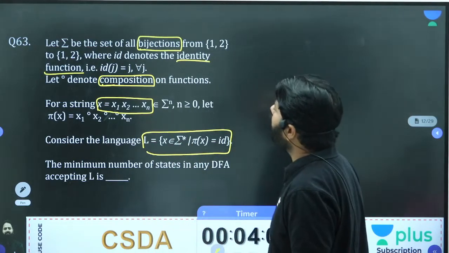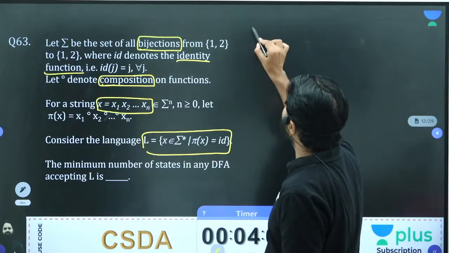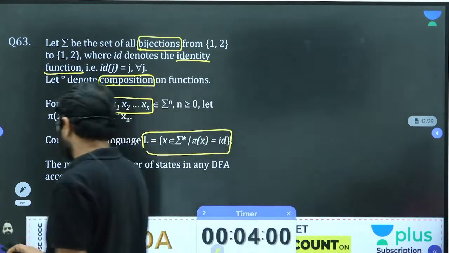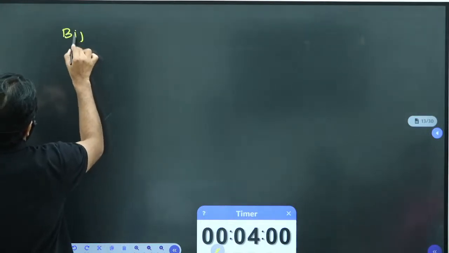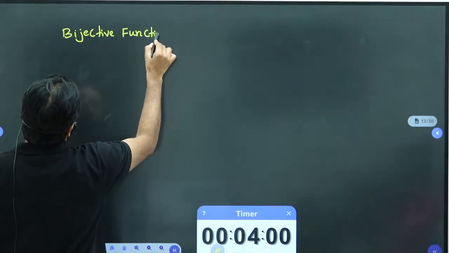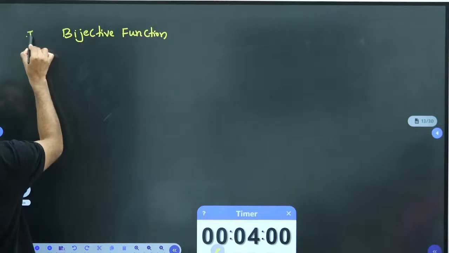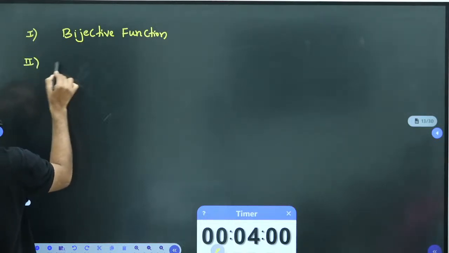So now what I am saying here is, first you should know, I will just give you a hint: first you should know what a bijective function or bijective mapping is. Once you understand this definition, then go to what an identity function is.